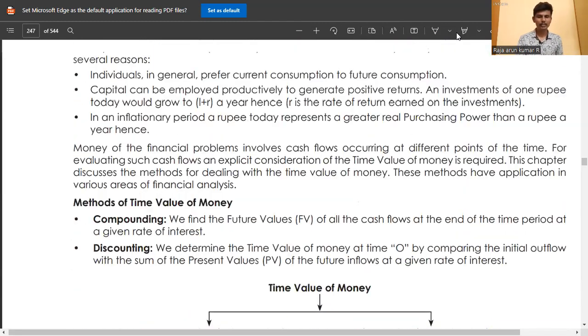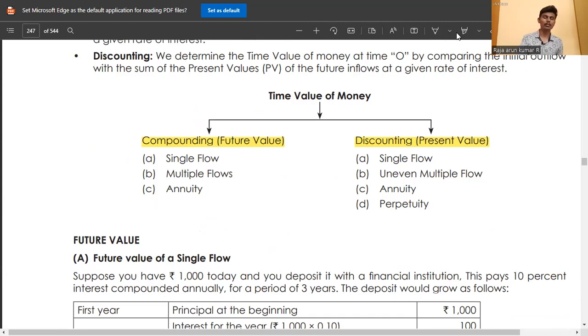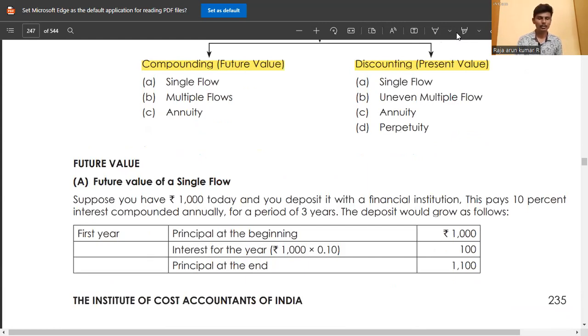Then there is a sum on time value, compounding, and discounting. This is a simple sum explained in the book, so just do the sum. Before that, I make a blank board and share a whiteboard once again.